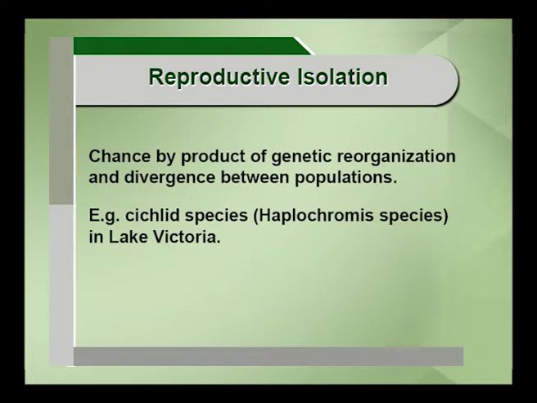And there are many examples. I'll take the example of the cichlid species, Haplochromis species, in Lake Victoria. Lake Victoria is a very famous lake in Africa, and it was formed way back in the Pleistocene era, about 750,000 years ago. If you understand the process of formation of Lake Victoria, you will understand that along with it, other lakes were also formed: Lake Albert, Lake Kivu, George, Edward, so many lakes.